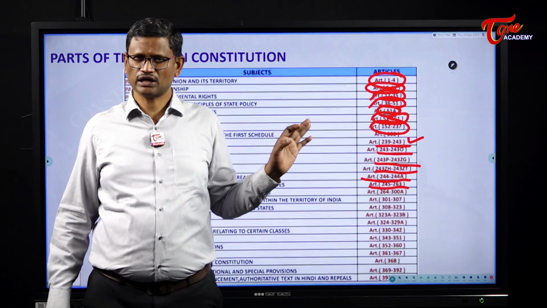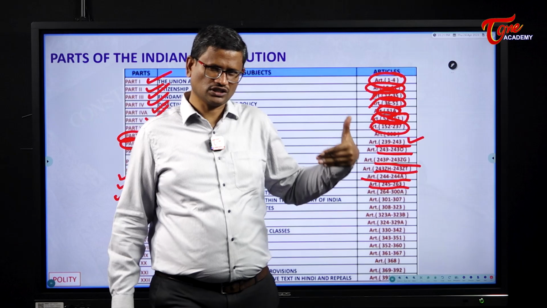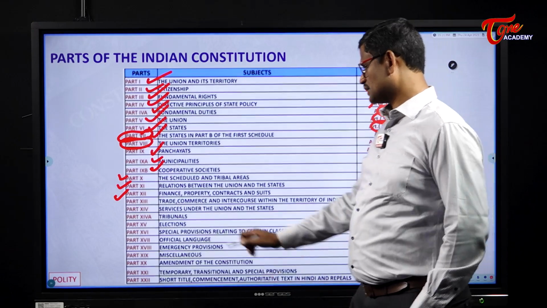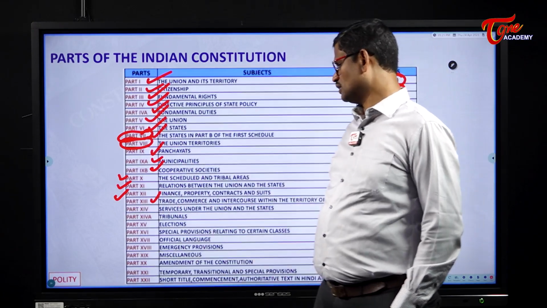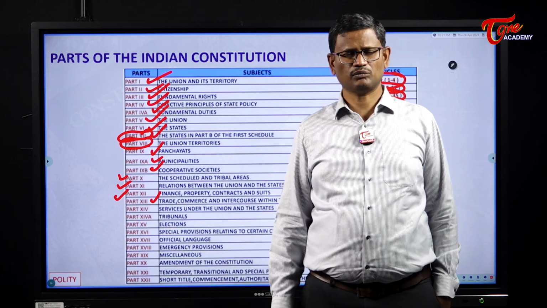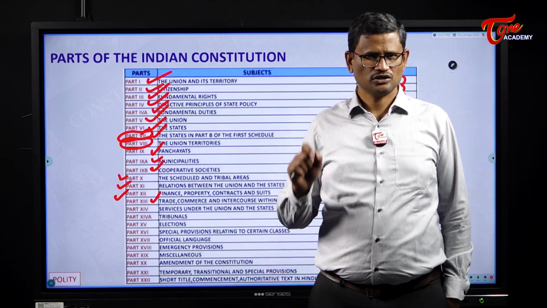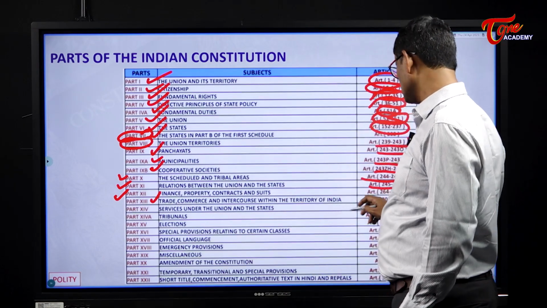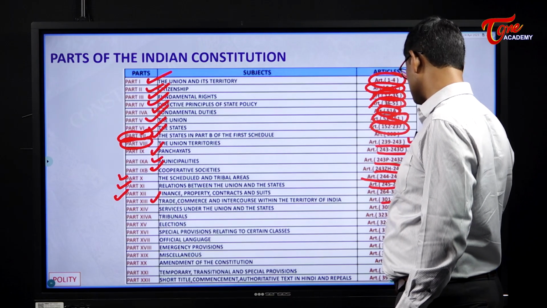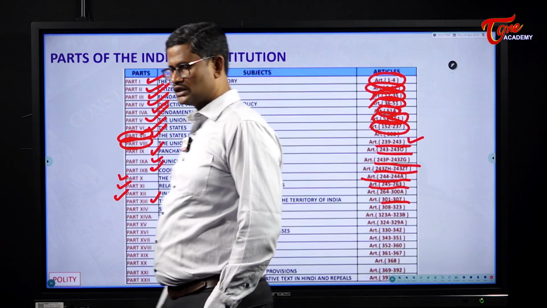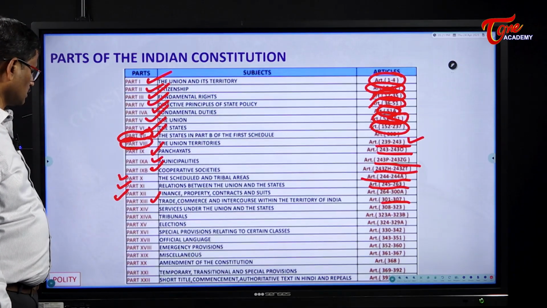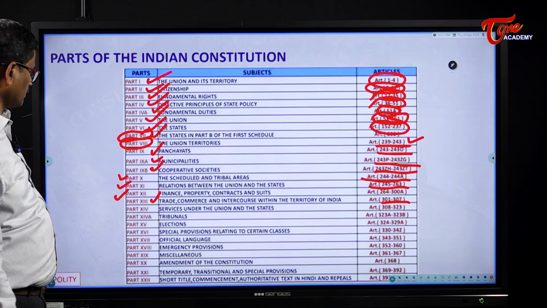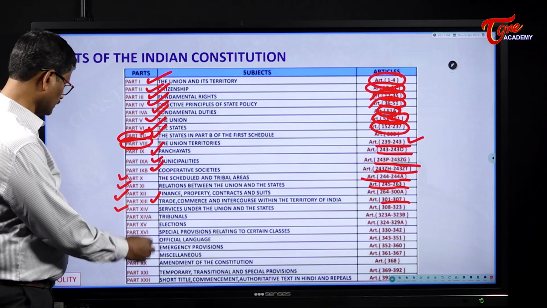Articles 264 to 300A deal with the center-state financial relations, finance, property, contracts and suits. The next one is Part 13. Part 13 deals with trade and commerce throughout the territory of India. This was a provision which was borrowed from the Australian Constitution. The articles which deal with Part 13 are Articles 301 to 307. They deal with trade and commerce throughout the territory of India. The next one is Part 14.